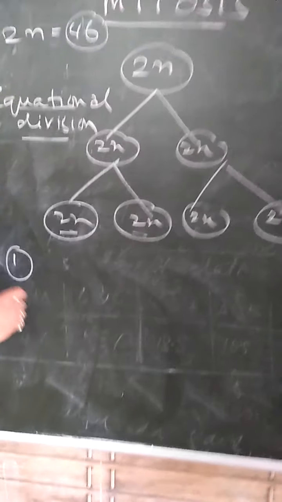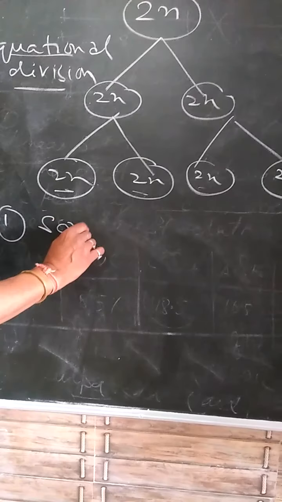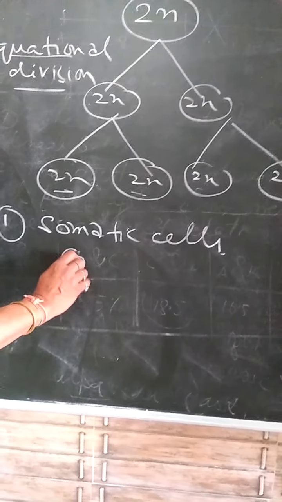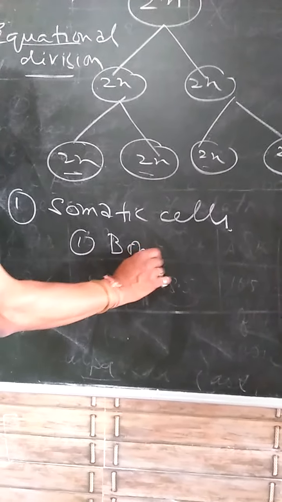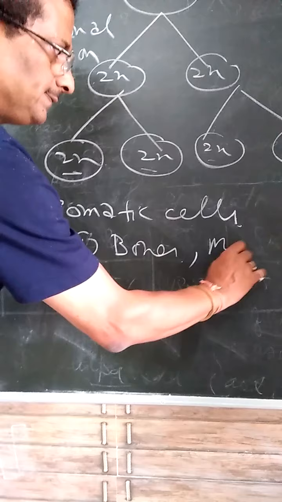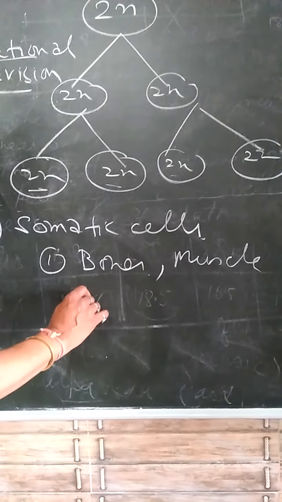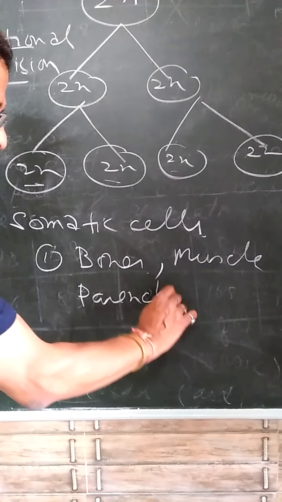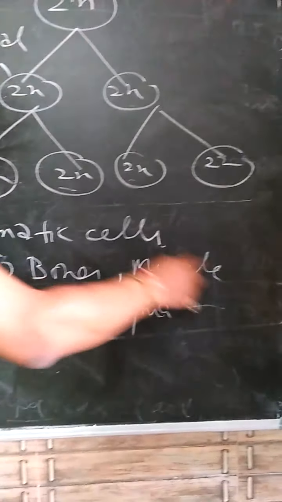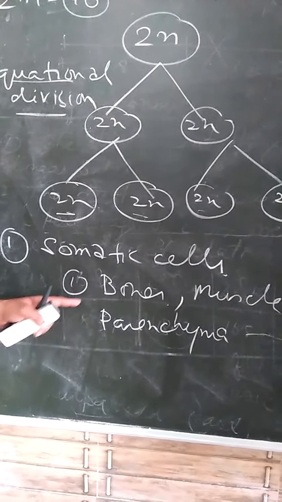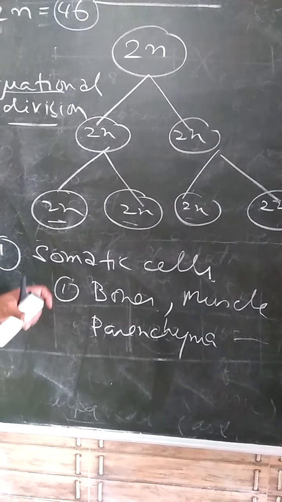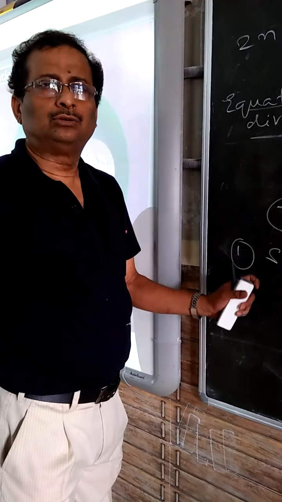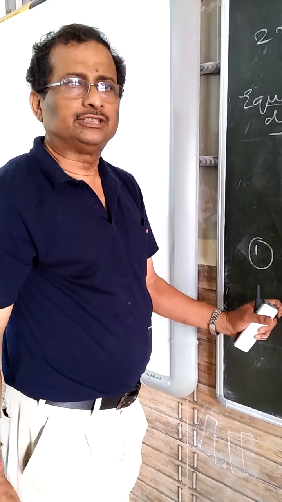So where does it take place? It takes place in all the somatic cells. What are the somatic cells? For example, your bones, your muscles, or in the plant tissues, the parenchyma cell, the collenchyma cell, everywhere. Particularly in the plant cell, in the meristematic tissues, the division is very fast, and meristematic tissues undergo the division of mitosis.